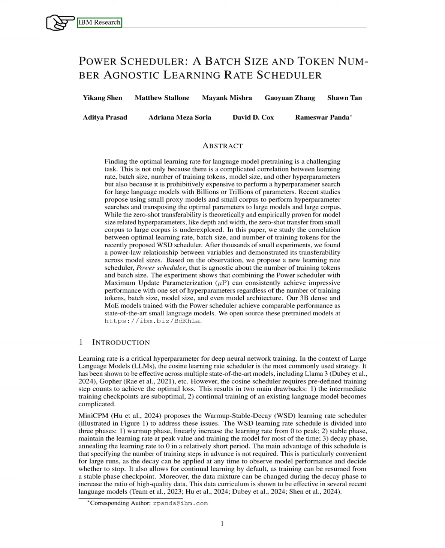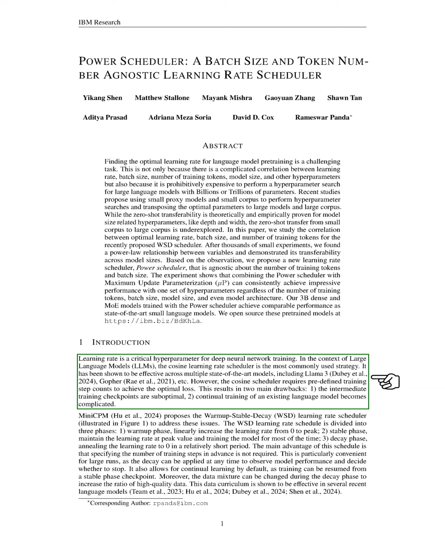Section: Introduction. In this section, we discuss the importance of the learning rate as a key hyperparameter in training deep neural networks, particularly for large language models, LLMs. We note that the cosine learning rate scheduler is widely used and effective in various advanced models like Llama 3 and Gopher. However, it has limitations, such as requiring predetermined training steps, which can lead to suboptimal intermediate checkpoints and